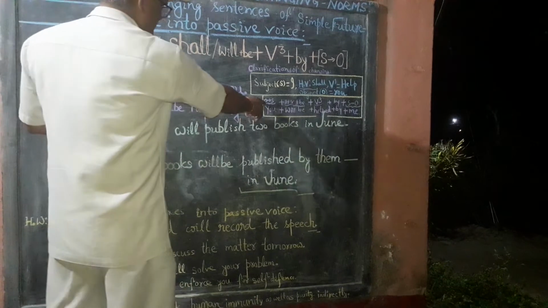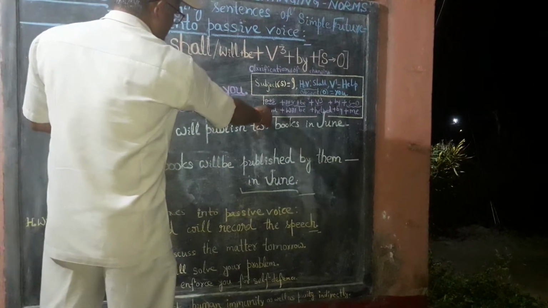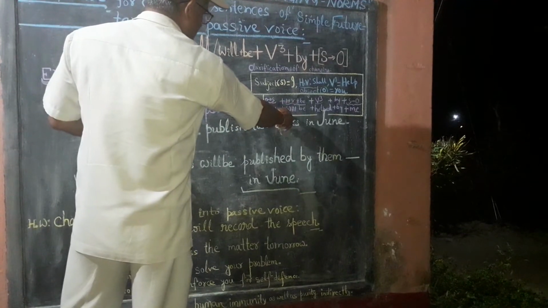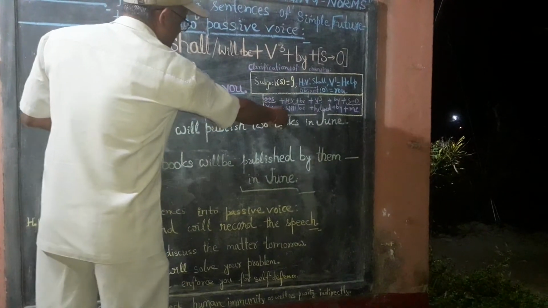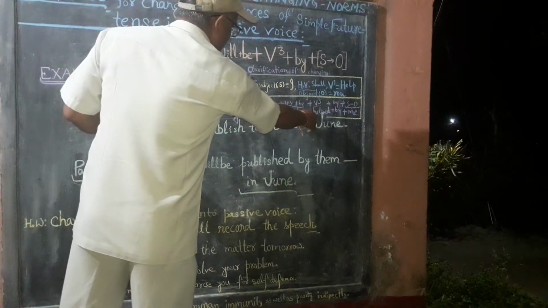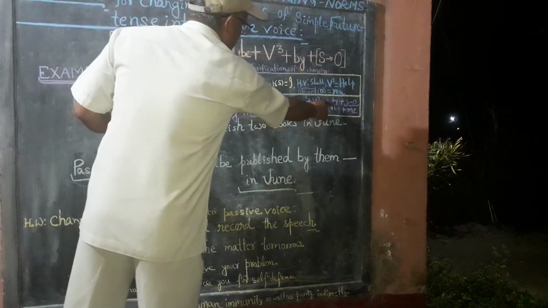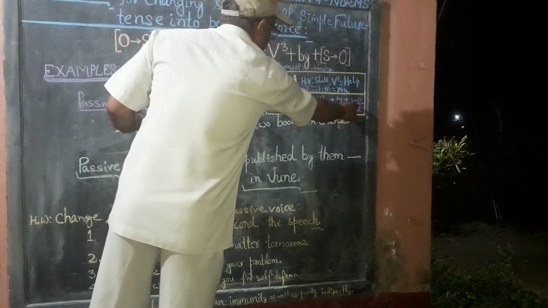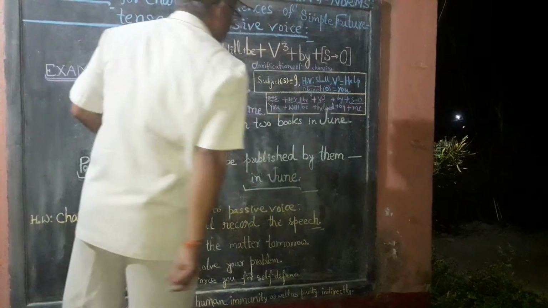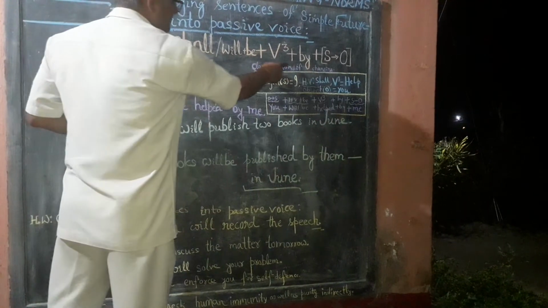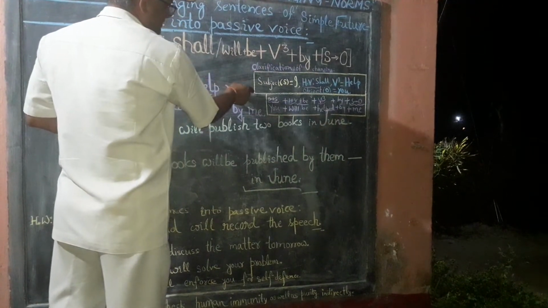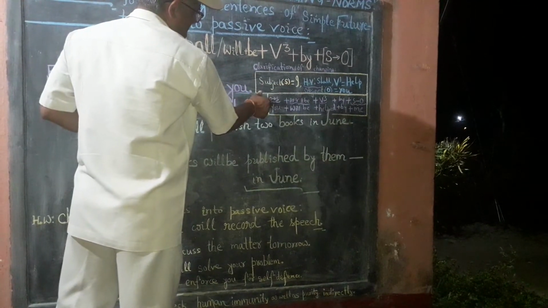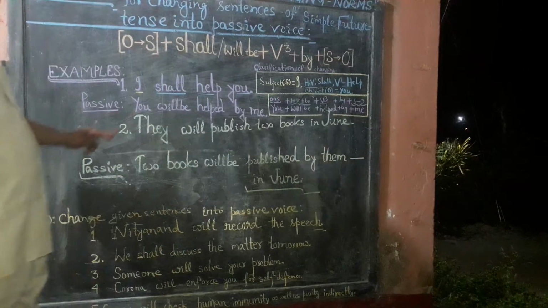You can see the object turned into subject is you. Helping verb will has been used over here. Then be, thereafter third form of verb helped, and then by, and finally subject changed into object. So with the help of this clarification box, you can watch it accurately.